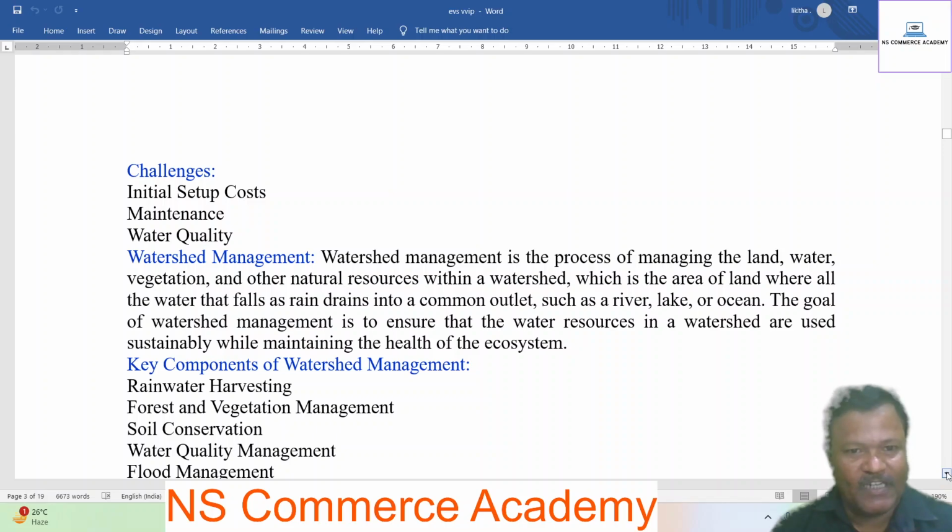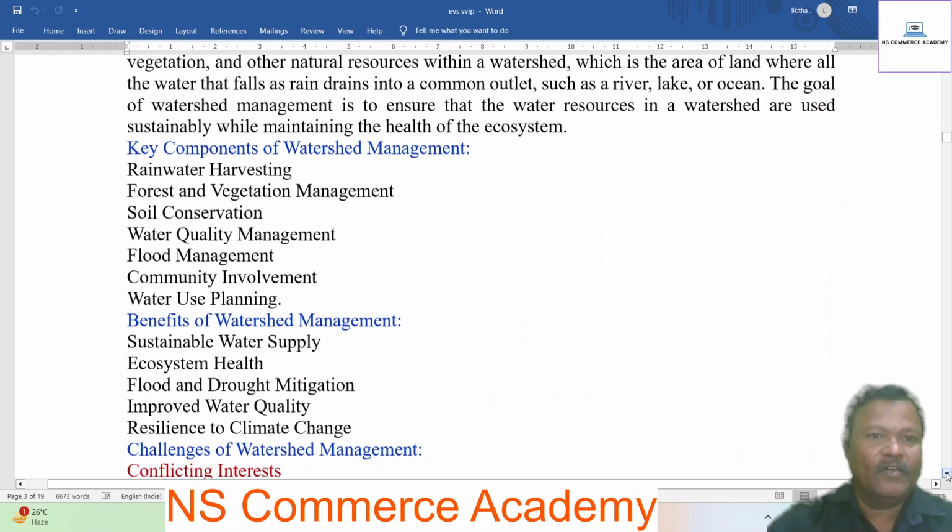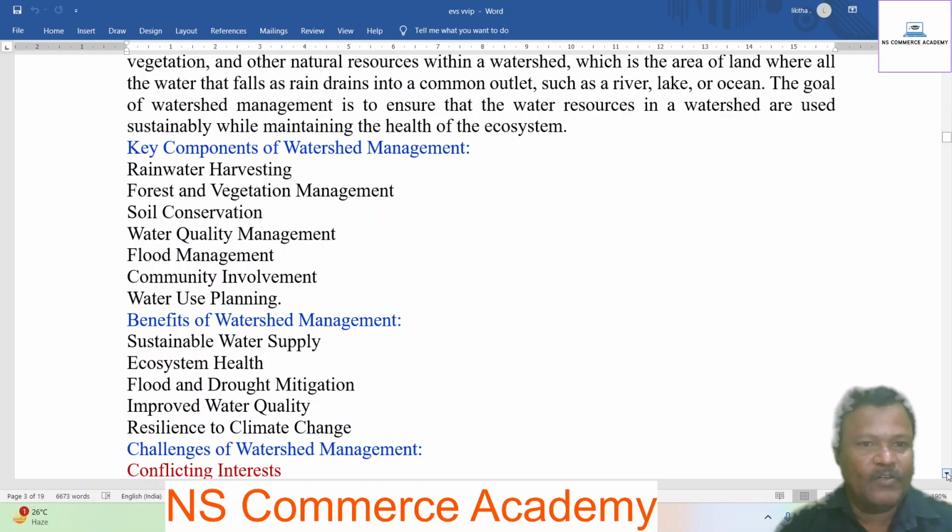The goal of watershed management is to ensure that the water resources in a watershed are used sustainably while maintaining the health of the ecosystem. Key components of watershed management: rainwater harvesting, forest and vegetation management, soil conservation, water quality management, flood management, community involvement, water use planning.